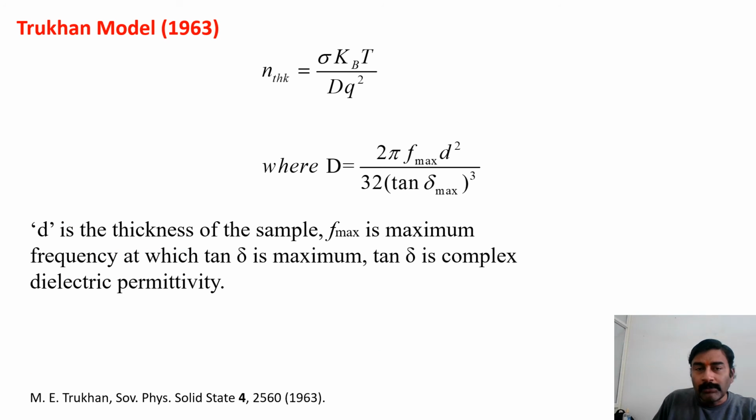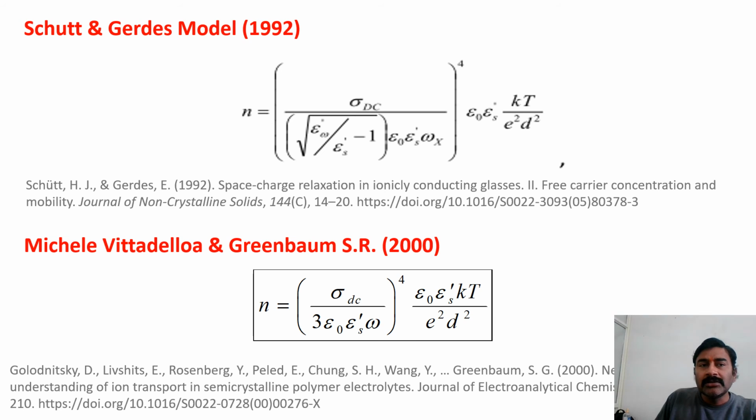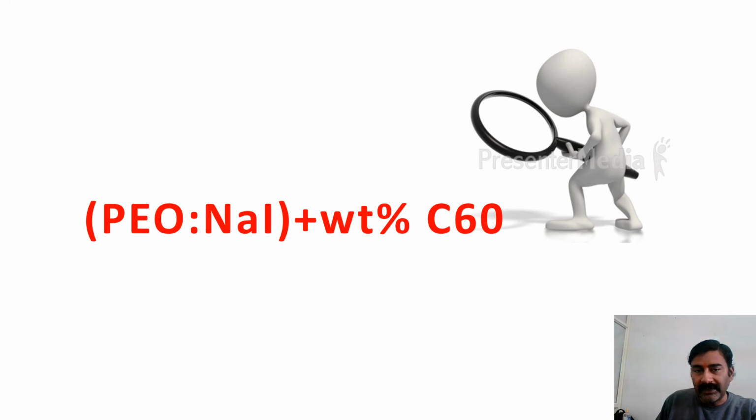The next is the Trukhan model. We have used this model to calculate the concentration. This is based on the diffusion coefficient of the ions in the polymer electrolytes. And the next is the Greenbaum model. These 3 models we have used in our presentation to understand the change in the conductivity behavior.